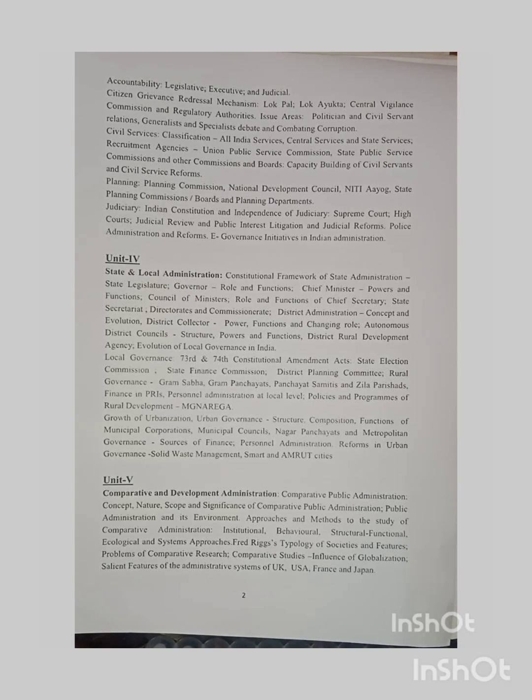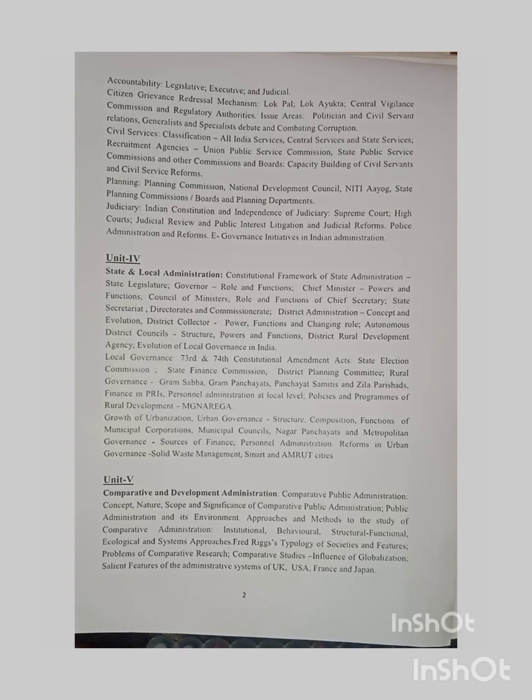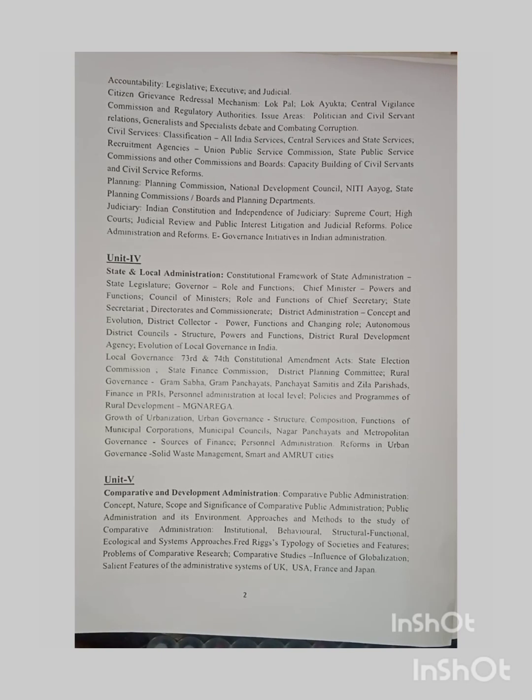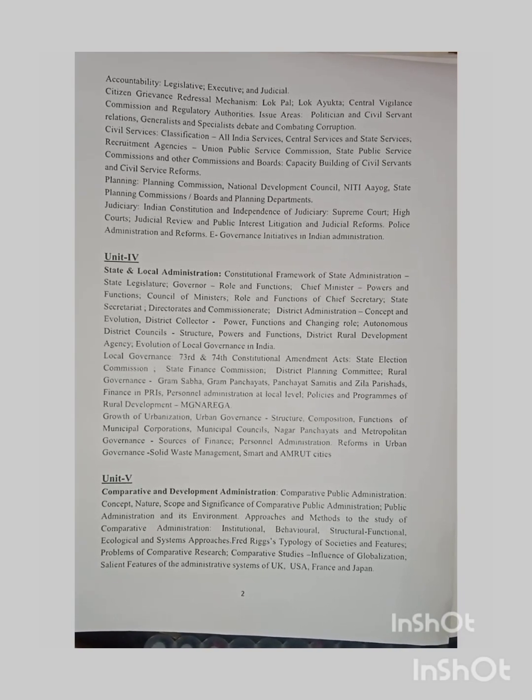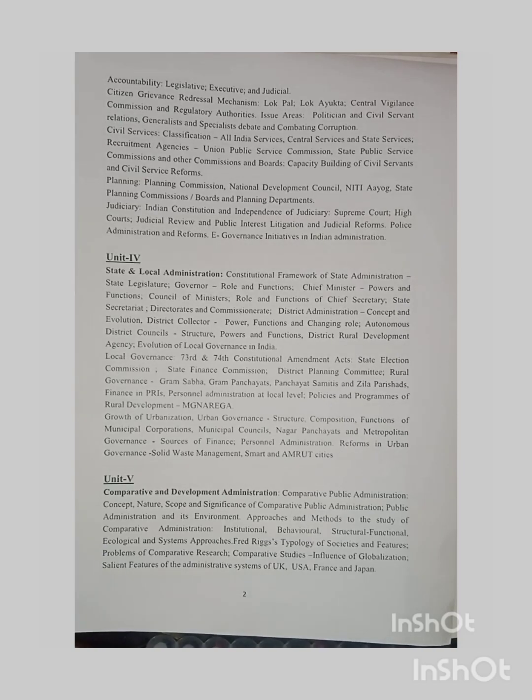Then Unit 4, state and local administration: constitutional framework of state administration, state legislature, governor, roles and functions, chief minister, power and functions, council of ministers, role and function of chief secretary, state secretariat, directorates and commissionerates, district administration, concepts and evolution, district collector, power, functions and changing role, autonomous district councils, structure, powers and functions, district rural development agencies.